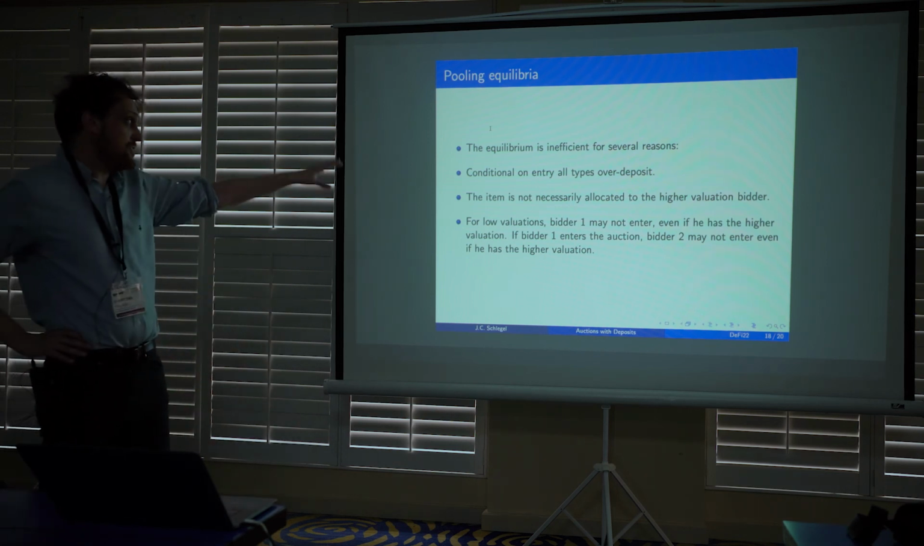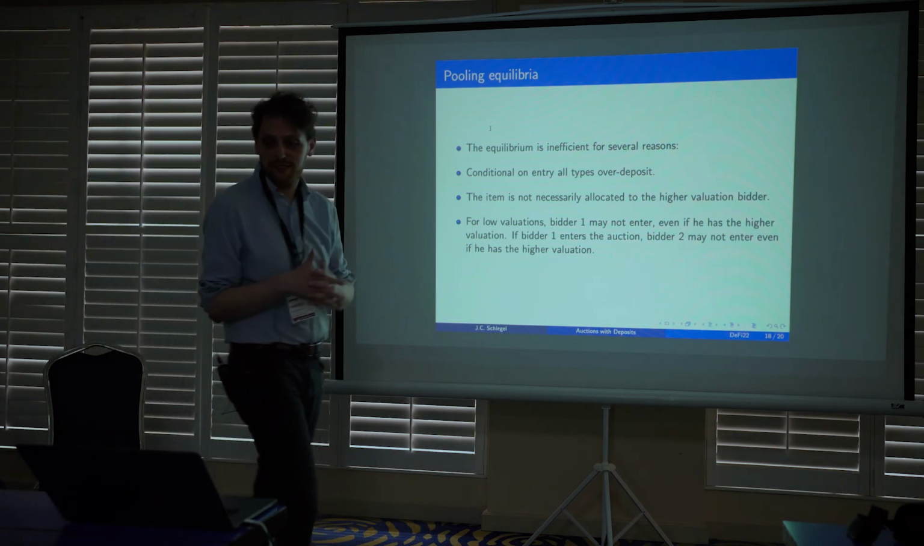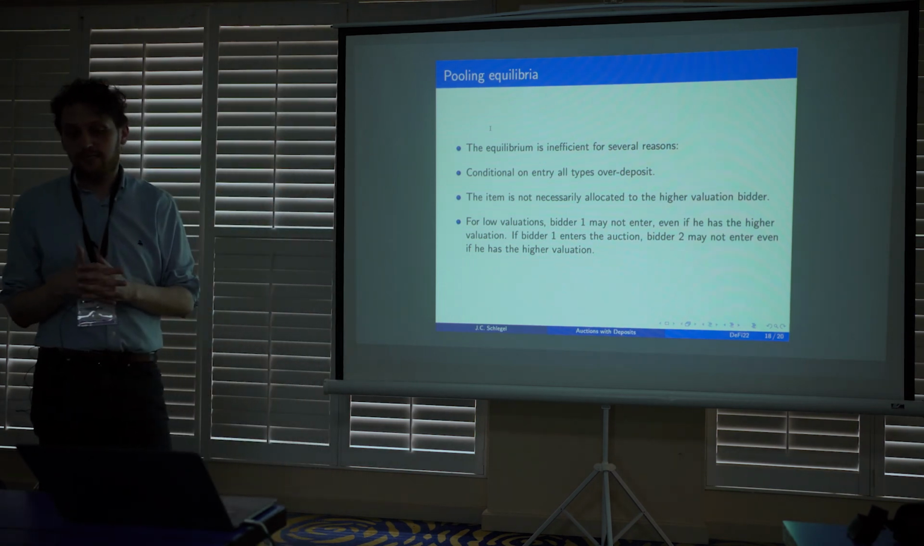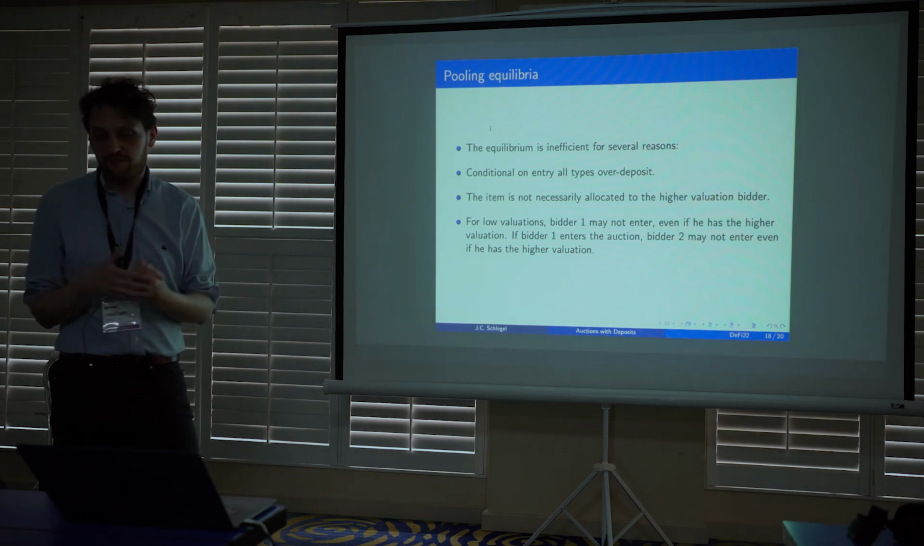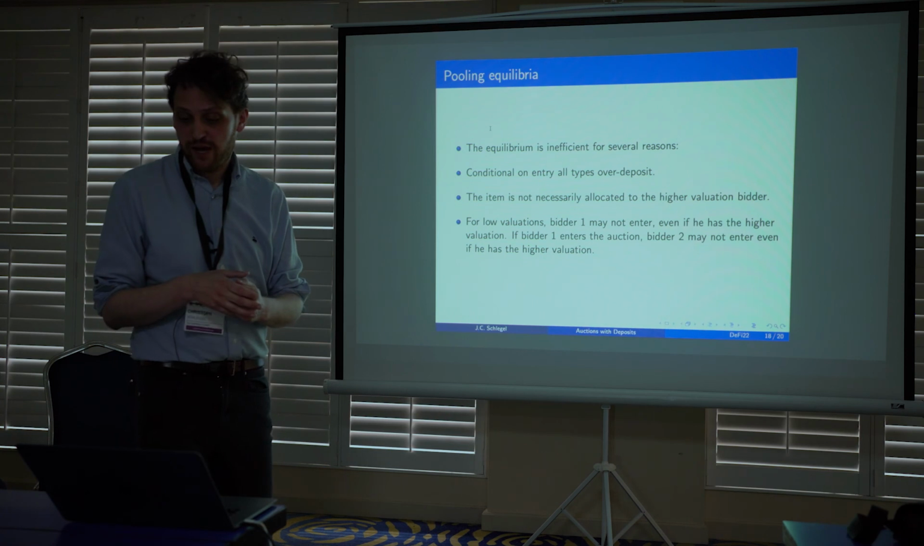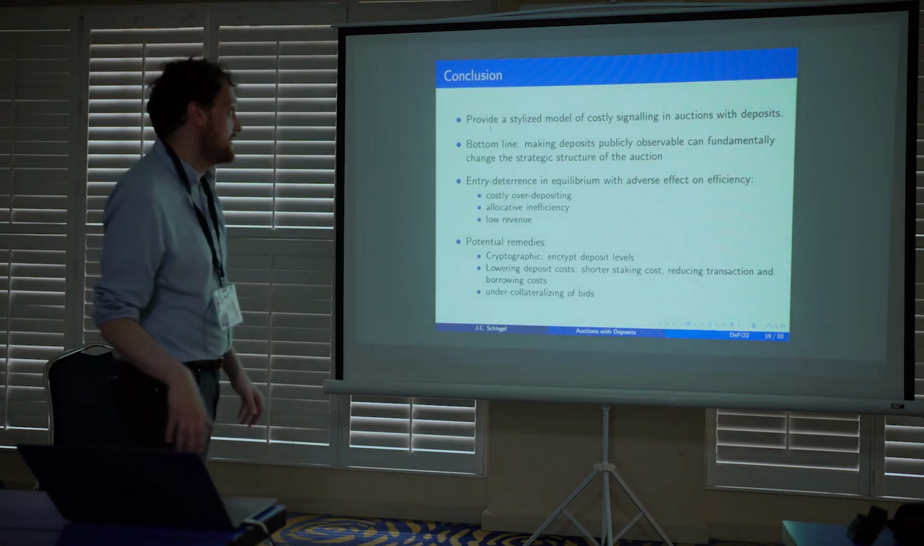And that is even worse than the previous equilibrium, just for the fact that you now have very often the case that the item doesn't go to the highest willingness to pay bidder. So you have a problem of allocative inefficiency, and you have costly over depositing as before. Okay. Let me wrap up.